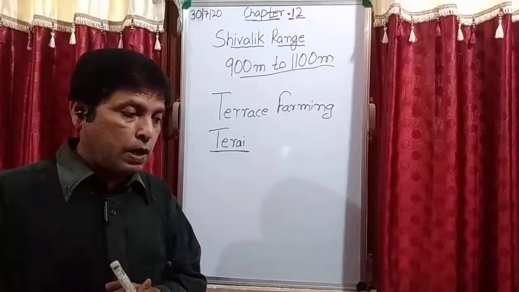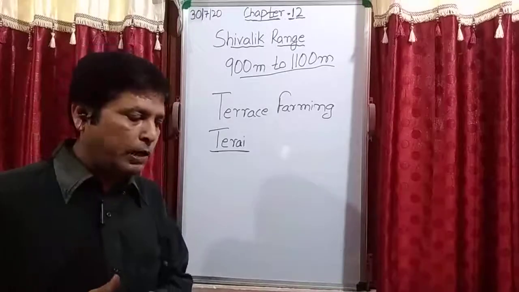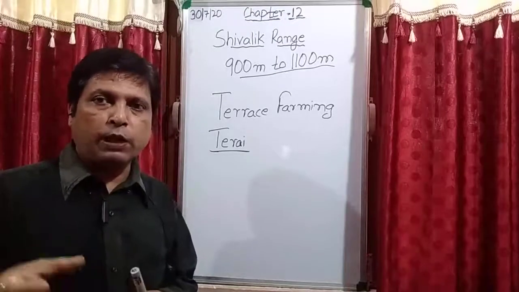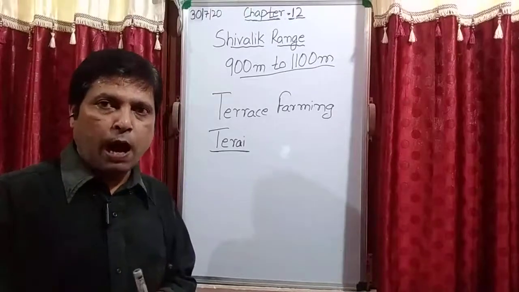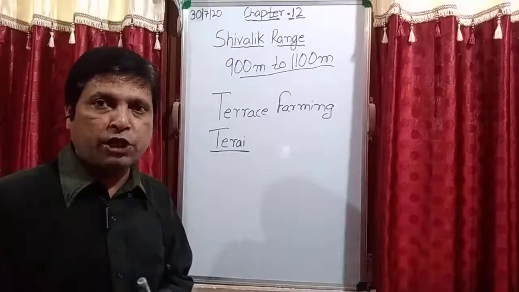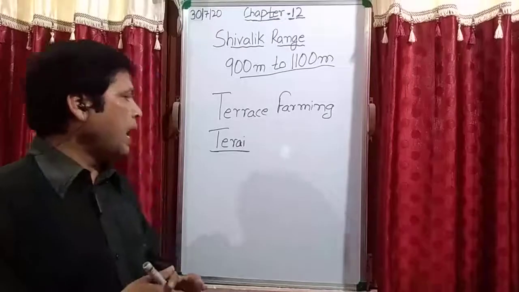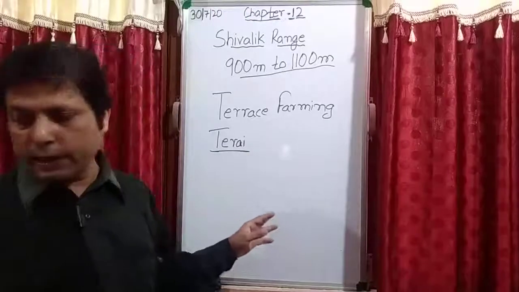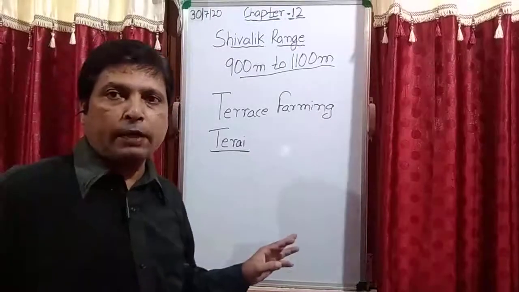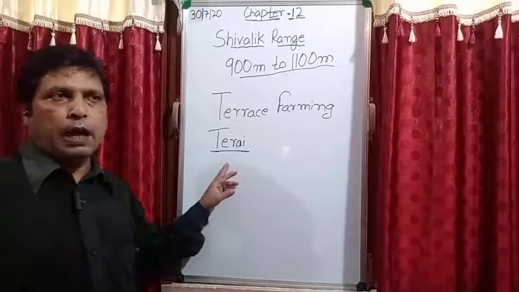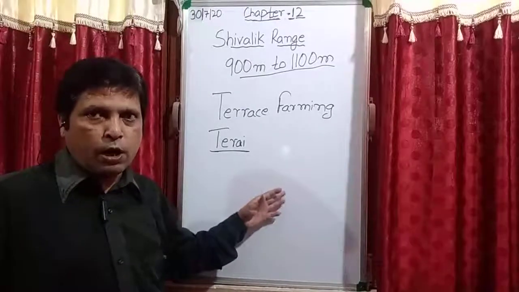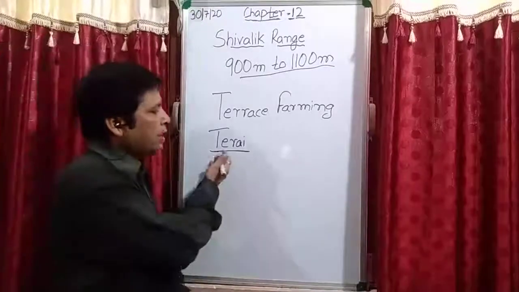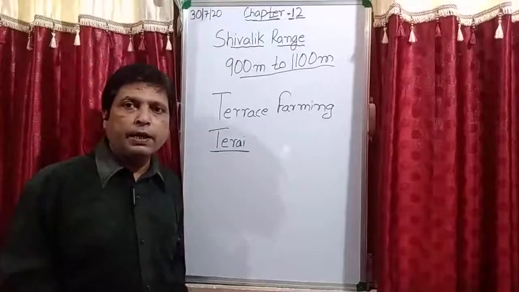You can say that when there is a lot of water in the soil, what will the soil be like there, beta? It will be marshy type of soil, okay. In marshy soil, if you put your own foot down, it sinks. Is it clear? So the amount of water in this soil is more. That is the reason we say these lands are flat marshy areas. It means the amount of water in the soil is more, and that is the reason these are also known as Tarai area.